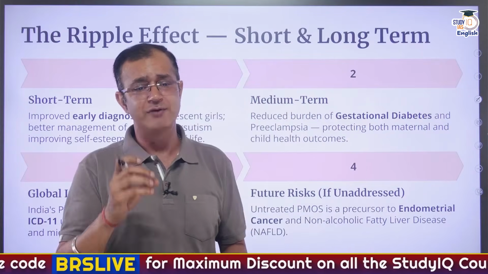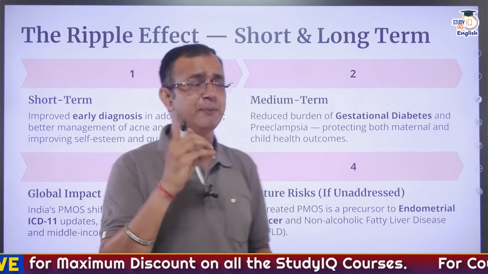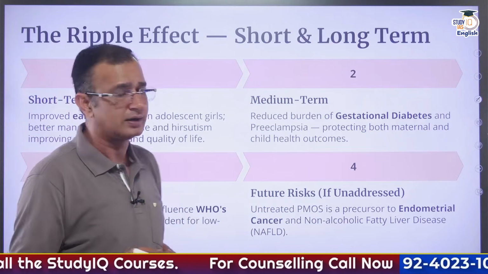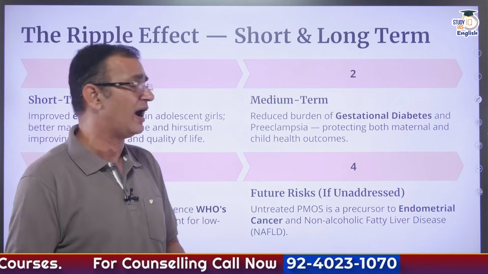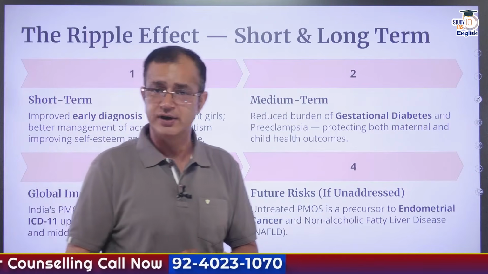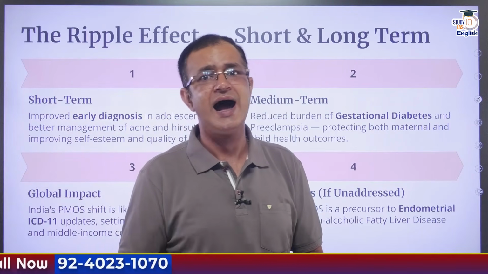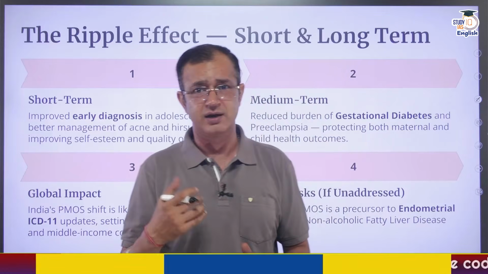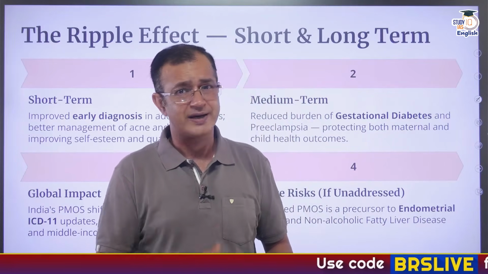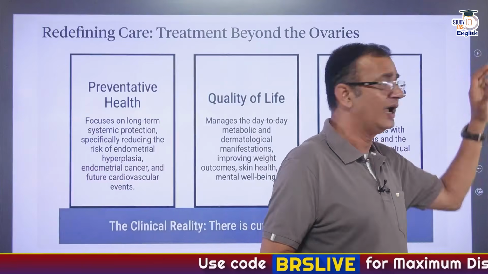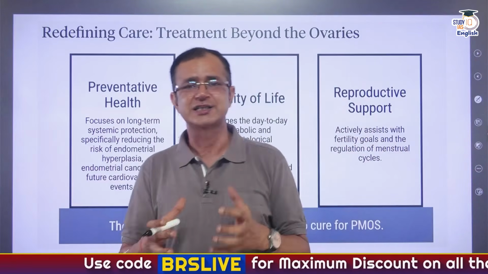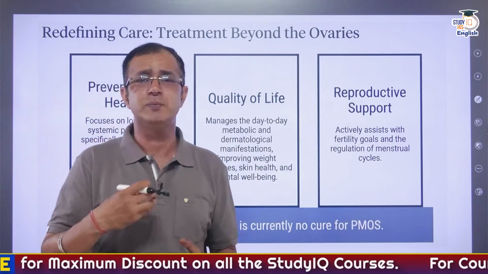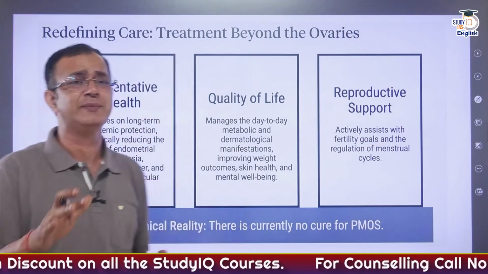But at the same time, you have to remember that untreated PMOS is a precursor to endometrial cancer and even non-alcoholic fatty liver disease. So this is again a concern, and proper treatment should be given for the syndrome. But when it comes to the treatment, it can only be treated, because this is the clinical reality: there is no cure for PMOS. It can be treated, but there is no ultimate cure.